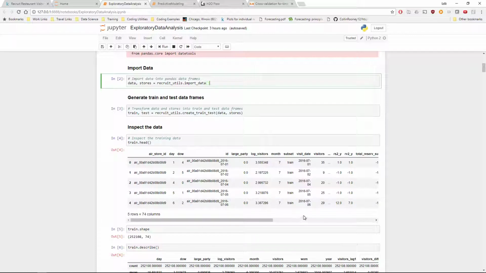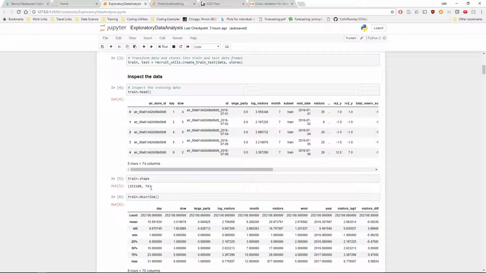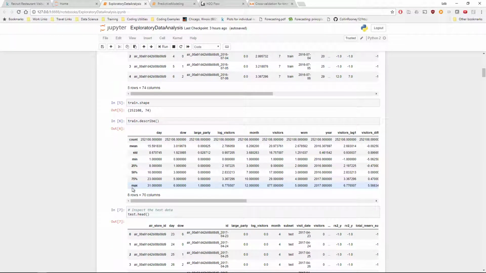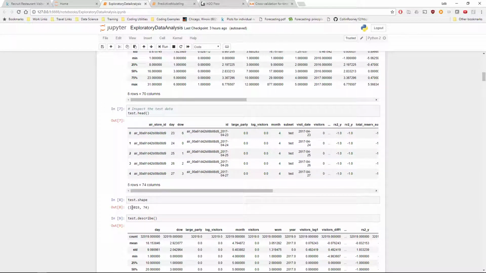So here we inspect the data, and it shows that the training data has over 250,000 records, and the test data has about 32,000 records, with 74 features or variables each.